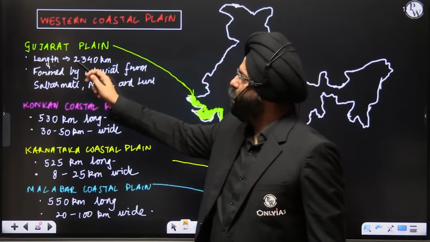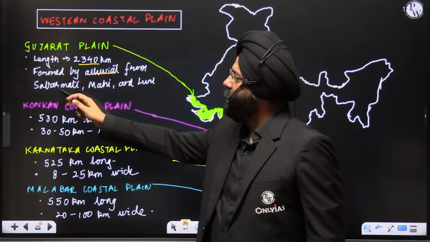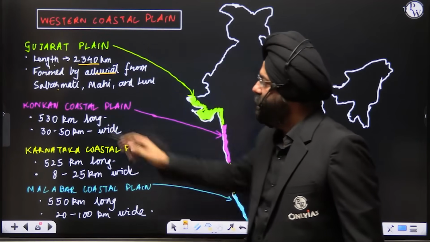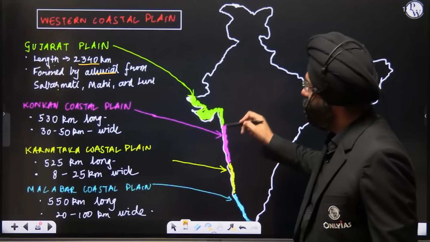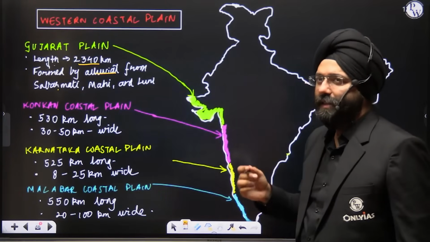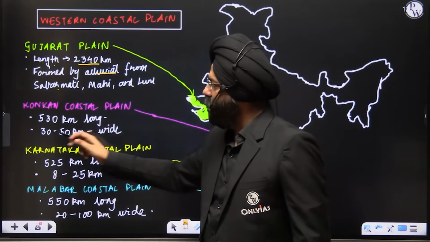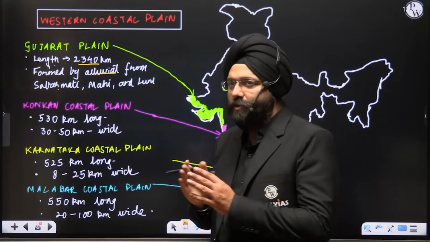Gujarat plain is 2340 kilometers, formed by the alluvial from the Sabarmati, Mahi and Luni. Then you have the Konkan. Gujarat plain is in the Gujarat state majorly. Konkan, you will be realizing, is in the state of Maharashtra and Goa. So 530 kilometers long, 30 to 50 kilometers width.